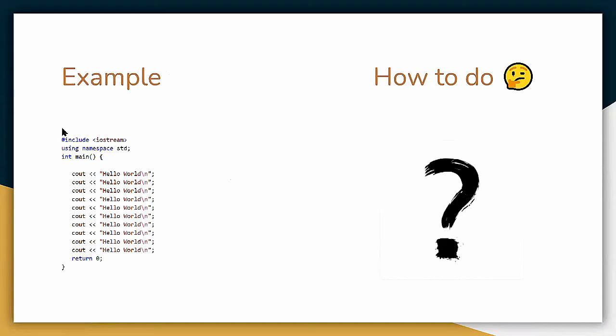Don't you think this way it's too lengthy to write each and every statement of code over and over again till 10 times? So, is there any other way to solve this, like to write hello world in just one statement and it will execute as many times as we want? Is there any other way? Let's find out.